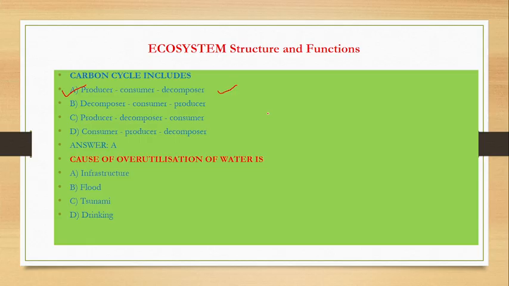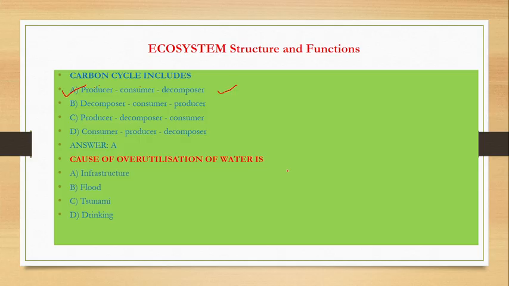This is the carbon cycle. Here, how? Carbon dioxide, producer. Then the plants, the cereals, the pulses, are used by the consumer, the human being. And after the death of the human being, decomposition occurs.